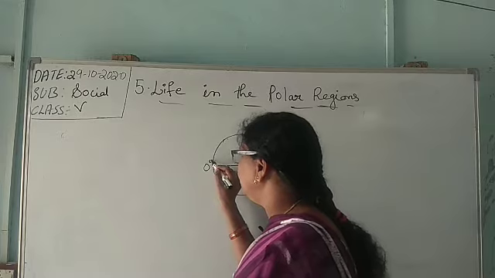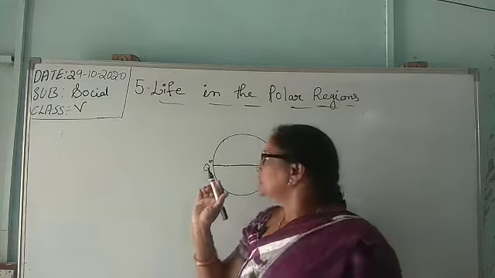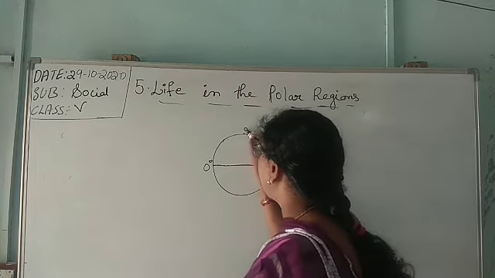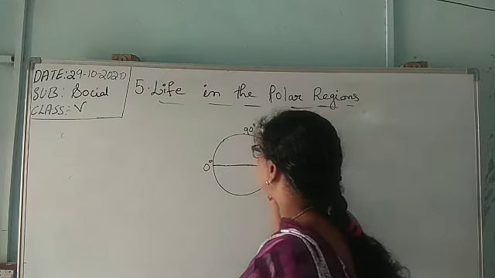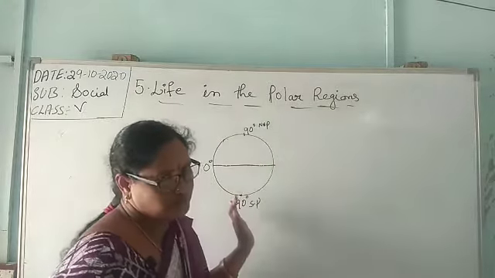The equator is an imaginary line which divides the earth into two equal halves. From 0 degrees to 90 degrees is the North Pole. What are poles? From 90 degrees south is the South Pole. What are poles? The two end points of the earth are called poles. The North Pole and the South Pole.